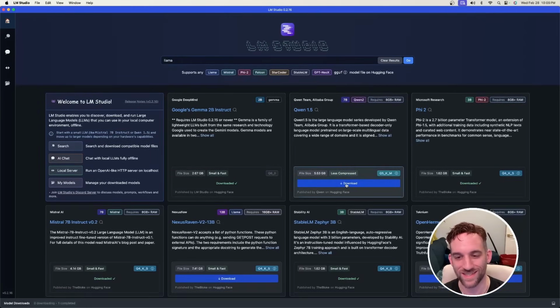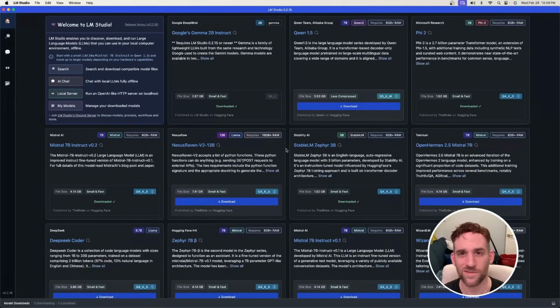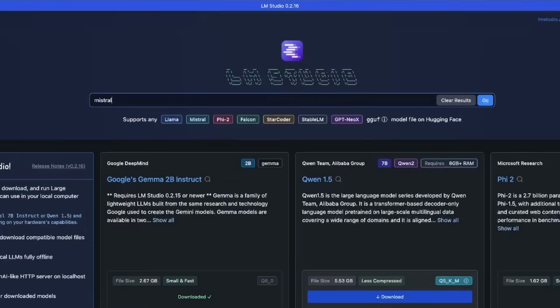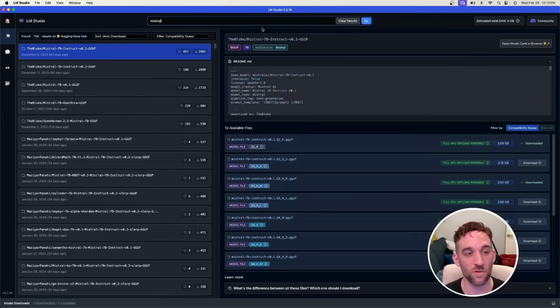So if I wanted to, I just click this download button, opens up a bar at the bottom. I can open it up, and then you can see that it's starting the download. You can scroll down and choose any of these, or at the top in the middle here is a search bar. You can search for something like Mistral. You click enter, and then on another page, it'll show all the results on Hugging Face for Mistral models.